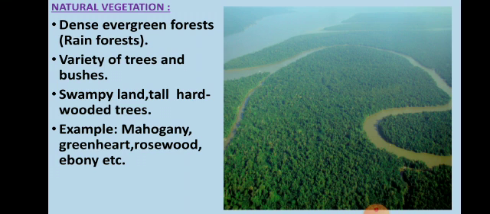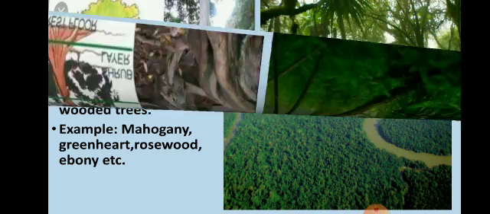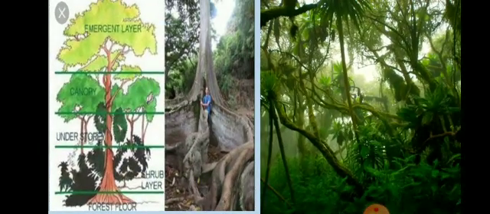Examples of the trees: mahogany, greenheart, rosewood, ebony. These are the main trees which grow here, and they have very thick hardwood, and they grow very tall. Here I have shown the various types of trees. This marking will show you.